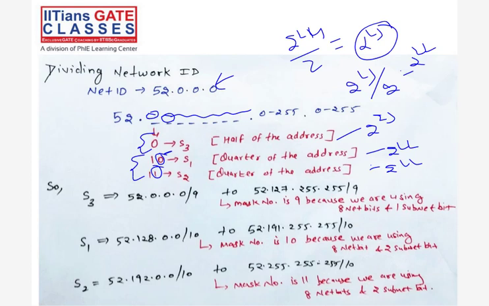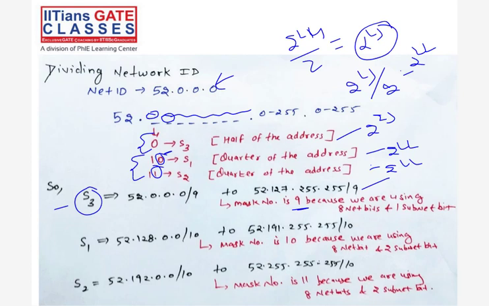So see, why masking 9? So in the S3, half of the address is given to the S3. It means only 1 bit I am taking from the host part and merging with the network part. That's why masking is this one. So the mask number is 9, because we are using 8 net bits and 1 subnet bit. Whatever bits we are taking from that host part, we call them subnet bits.